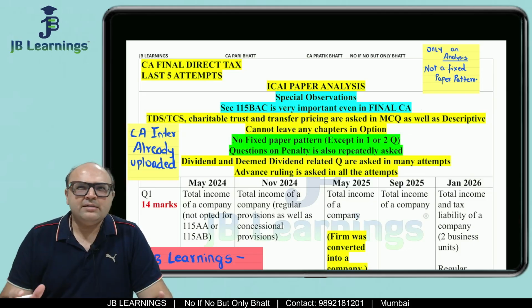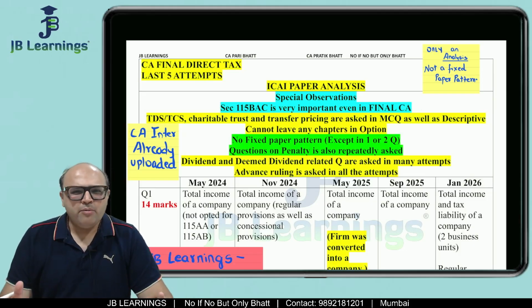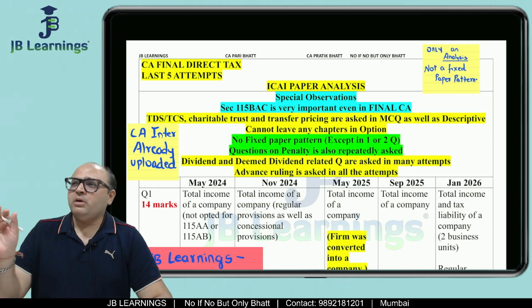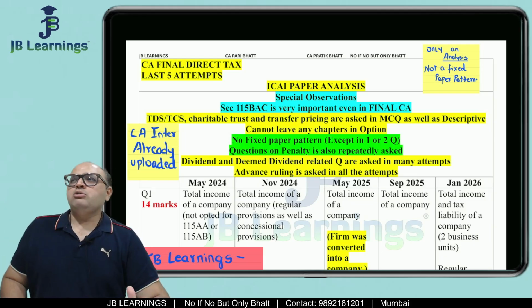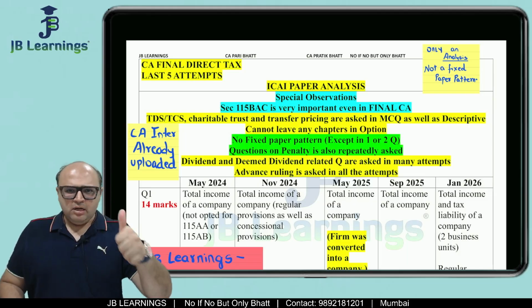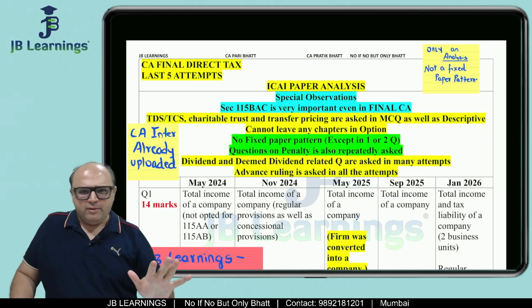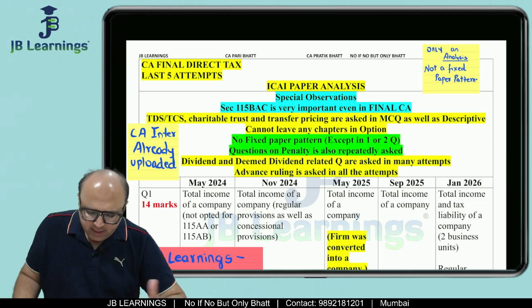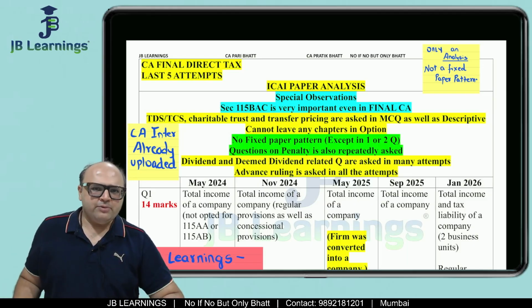Friends, this is a very common question of all students. Just before the exams, they generally ask this question to the professors. Sir, is it possible to leave anything in option? Sir, can you give us ABC analysis? So I am a very big thumbs up for ABC analysis. I don't have any problem in that. But you can hardly leave anything in option, friends.